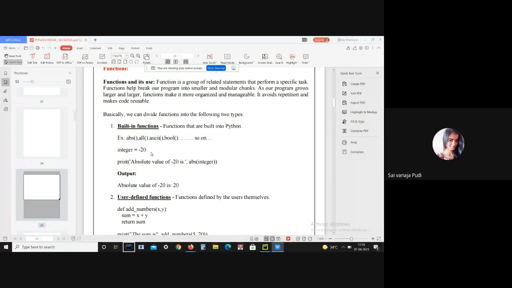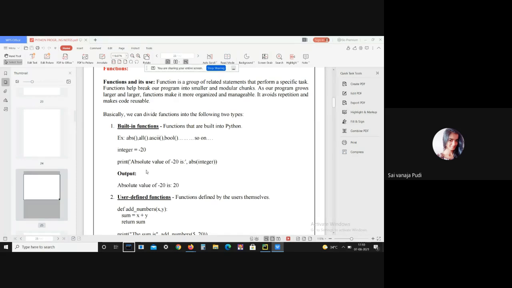Guys, today I am going to explain the most important topic, that is functions. Generally, functions are the most important aspect of an application. First of all, let me give a brief introduction, that is what functions are, and after that I will explain types of functions, then I will create some functions and give some examples.